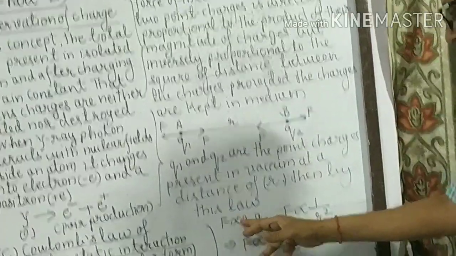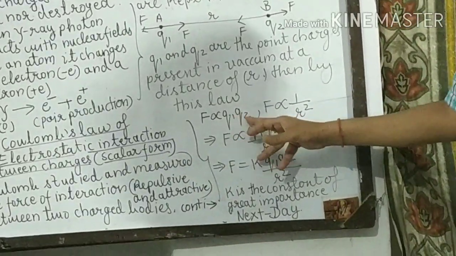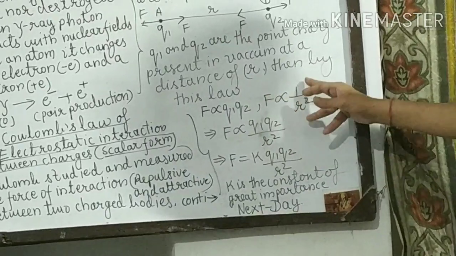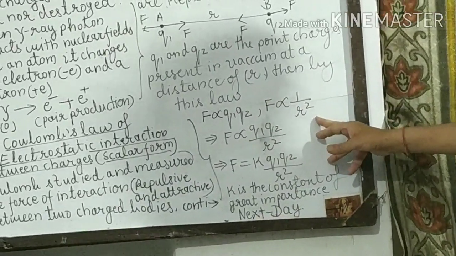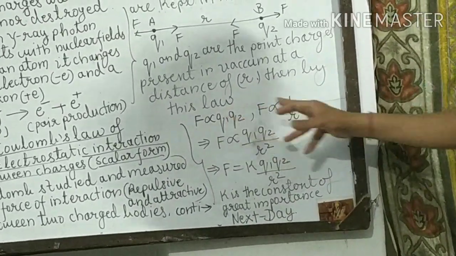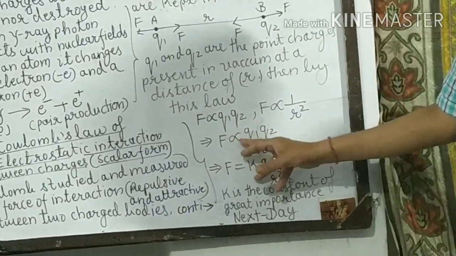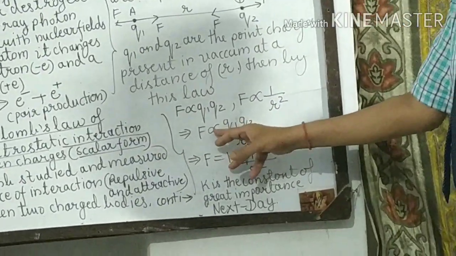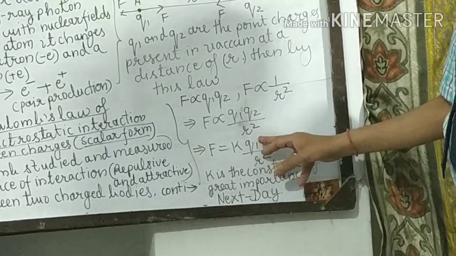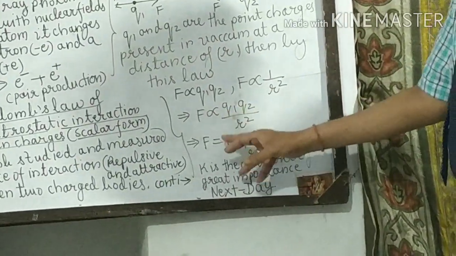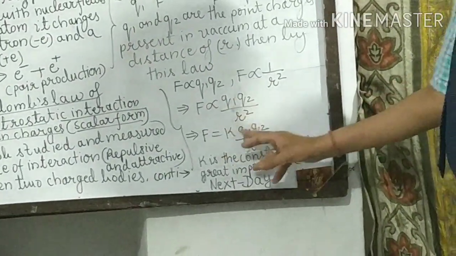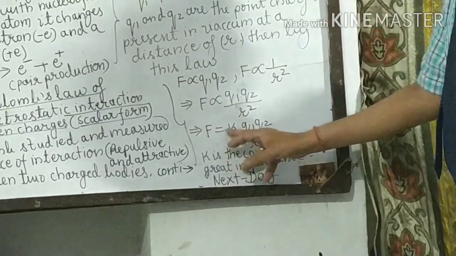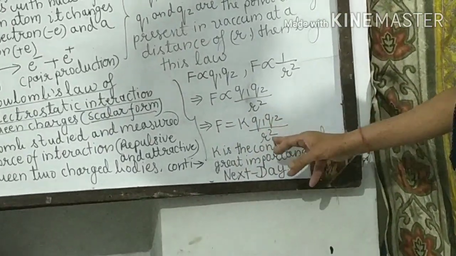F is directly proportional to the product of the magnitudes of charges and inversely proportional to the square of the distance between them. Combining them, F is proportional to Q1 Q2 upon R square. Replacing the proportionality sign with equals and introducing a constant K, F is equal to K Q1 Q2 upon R square.